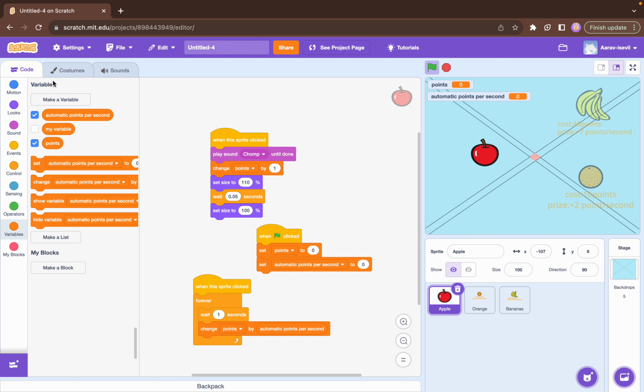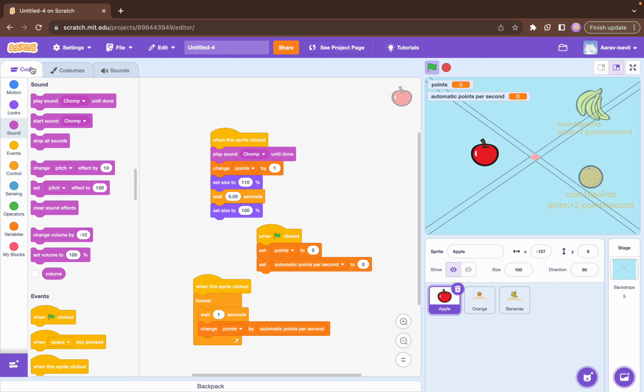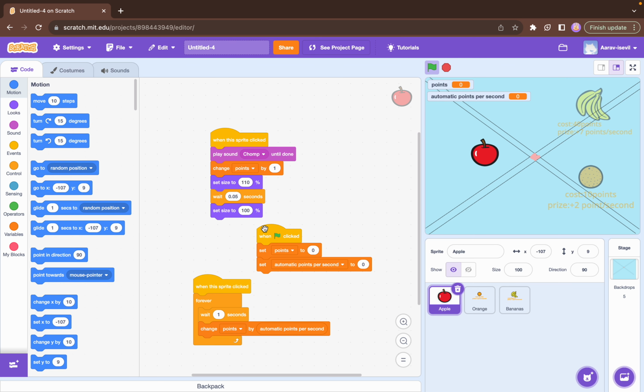So next is the third code. When this sprite is clicked, in a forever block, wait 1 second, then change points by automatic points per second.